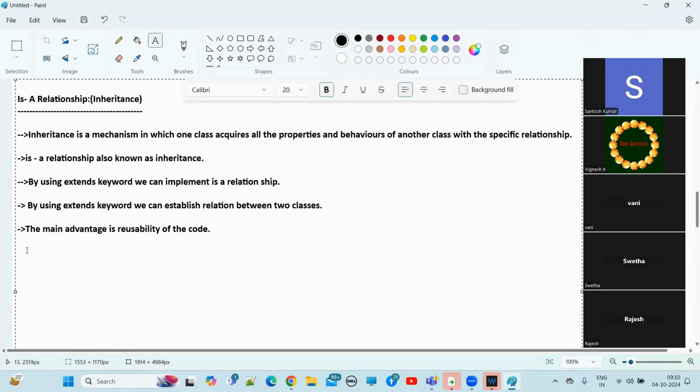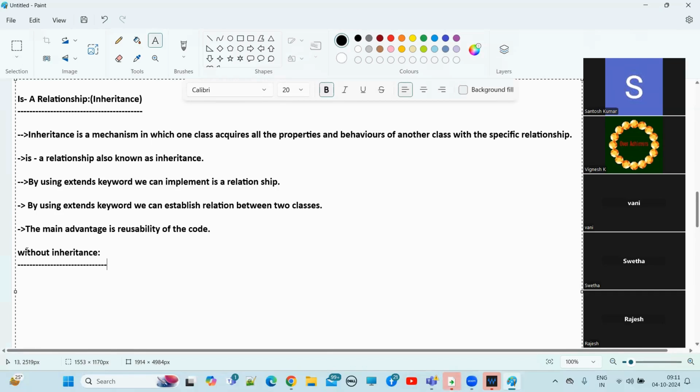So now, code reusability. I'm giving one example. Let's suppose, without inheritance, we will talk first. Let me take a loan example.